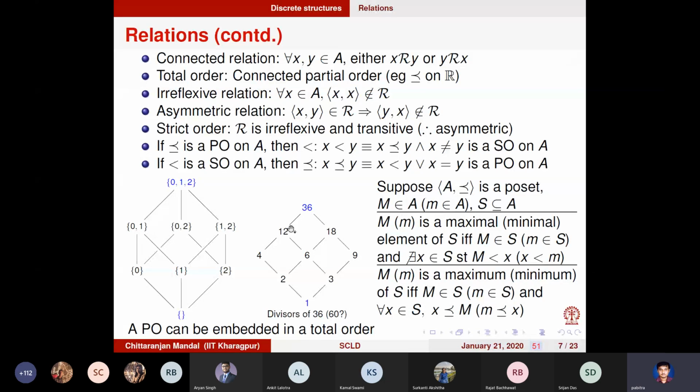Among this set 12, 18, 36, find out one of these three which is less than or equal to all other elements. Can anybody say? Does it exist? It does not exist.